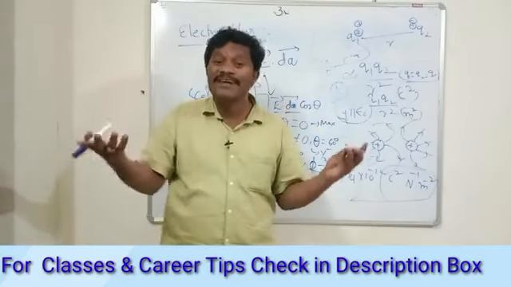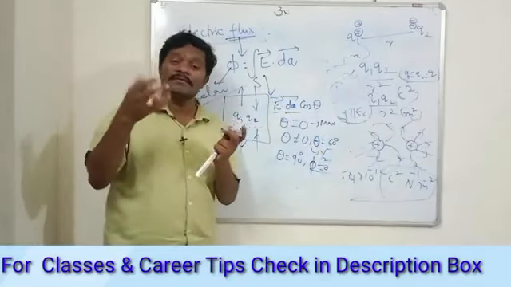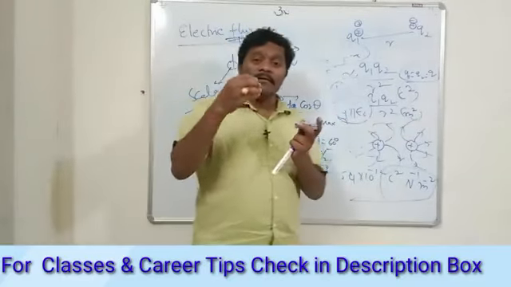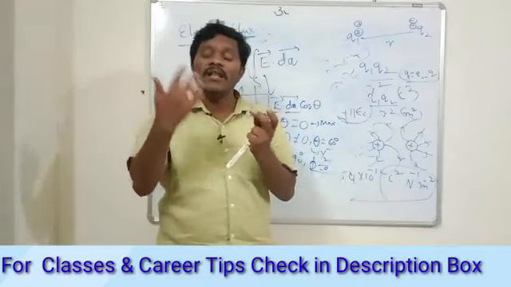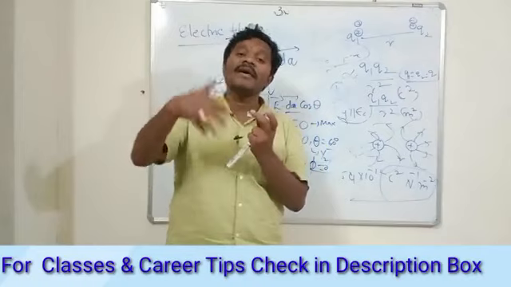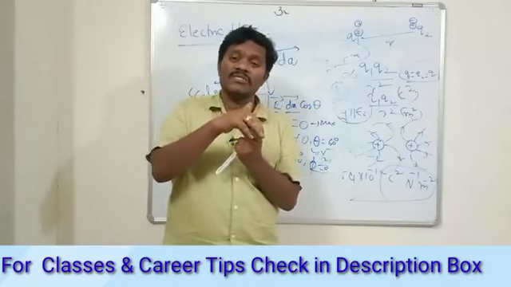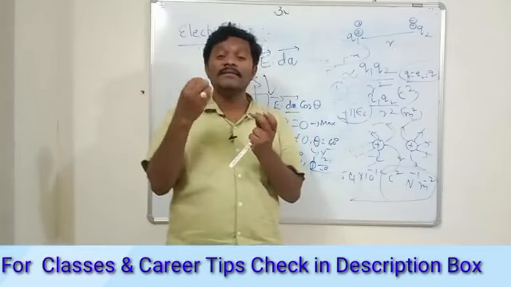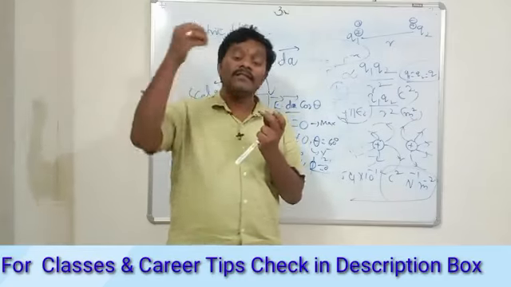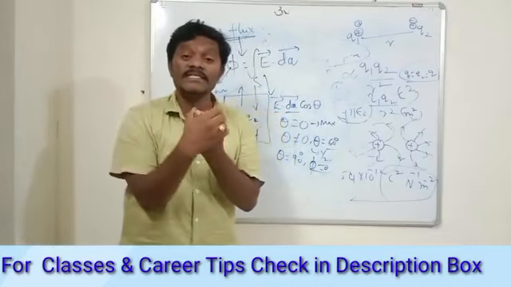Is it not? That is what the Gauss law says. The Gauss law says that the flux coming out of a closed surface is nothing but 1 upon epsilon naught times the charge inside, the enclosed area, whatever you take. That means the flux is a measure of the amount of charge inside.